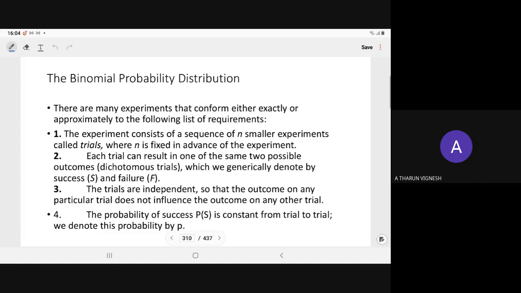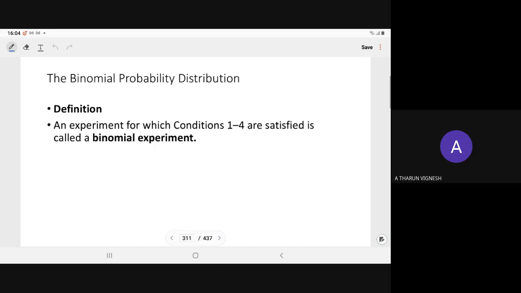So binomial is nothing but n independent Bernoulli trials with probability of success p.